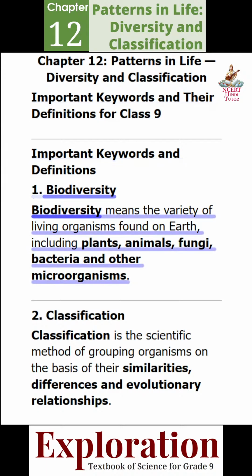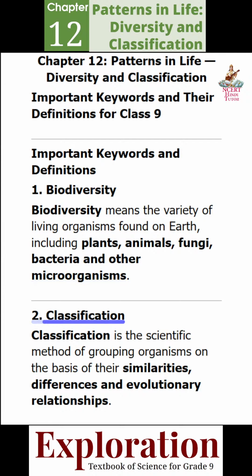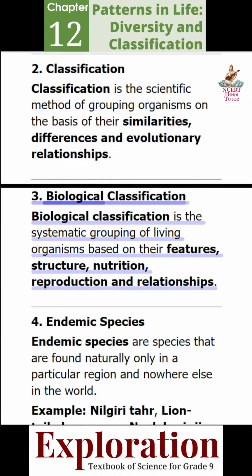1. Biodiversity. Biodiversity means the variety of living organisms found on Earth, including plants, animals, fungi, bacteria, and other microorganisms. 2. Classification. Classification is the scientific method of grouping organisms on the basis of their similarities, differences, and evolutionary relationships. 3. Biological classification. Biological classification is the systematic grouping of living organisms based on their features, structure, nutrition, reproduction, and